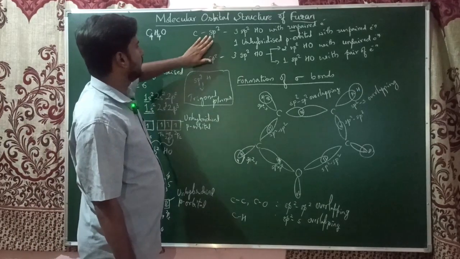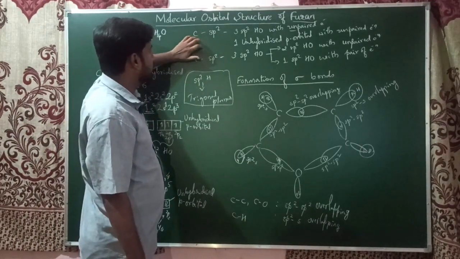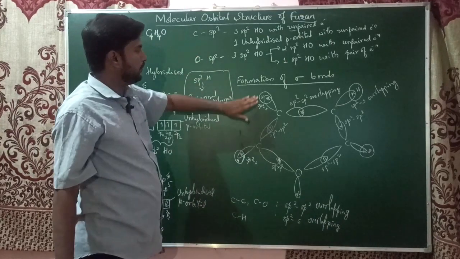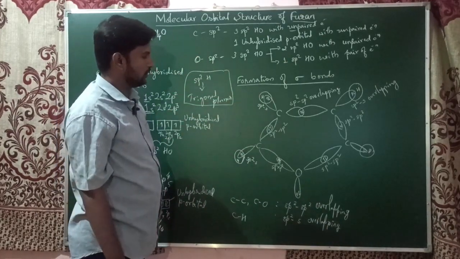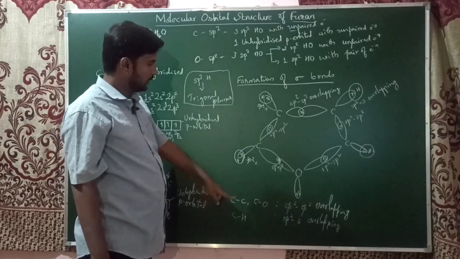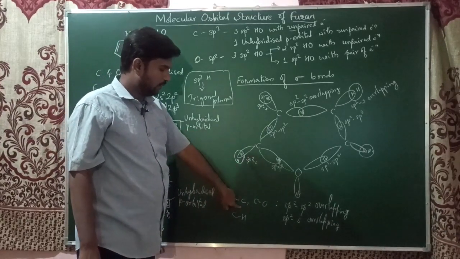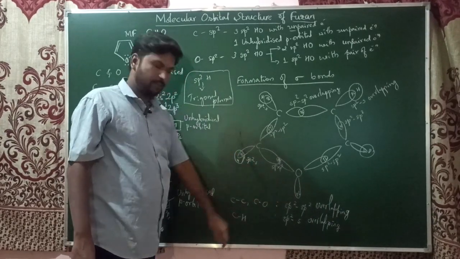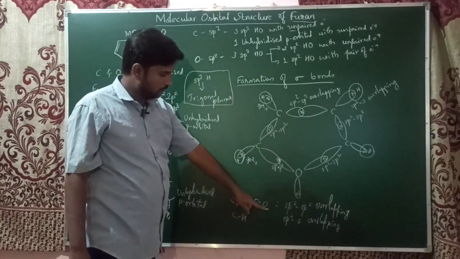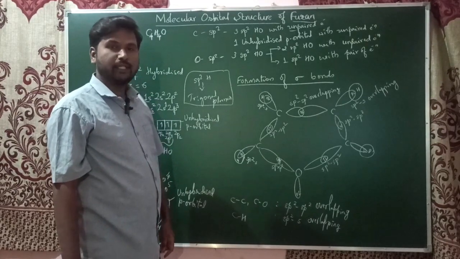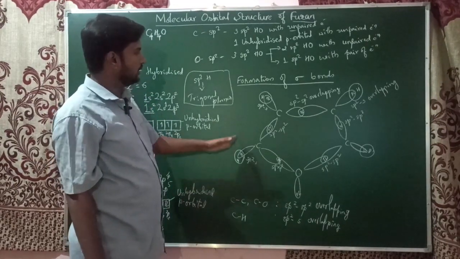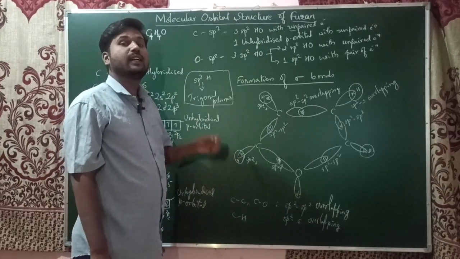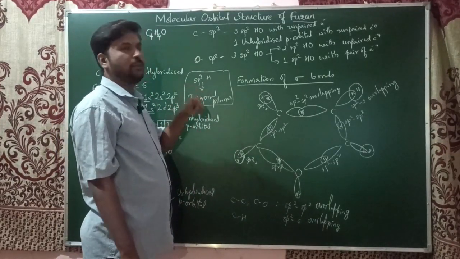Okay, the electronic status of carbon and hydrogen. Sorry, this is for the oxygen atom. And here is the formation of sigma bonds. Please remember, carbon-carbon sigma bond and carbon-oxygen sigma bond are formed by sp2-sp2 overlapping, and carbon-hydrogen sigma bond is formed by sp2-s overlapping. After this, we will now write the molecular orbital structure for the formation of pi bonds.